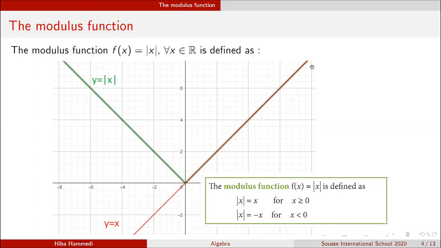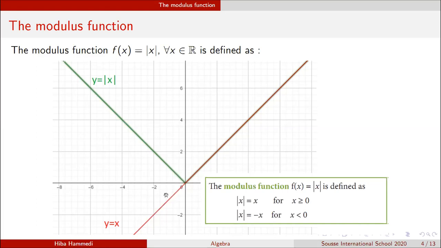Well, I start by plotting the function y is equal to x, so this straight line here. And then I know that for all x more than 0, mod x is equal to x because it's a positive number. So this is part of the function mod x. Now for x negative, for x less than 0, we know that mod x is equal to negative x. It's because negative x is a positive number here, right? Since x is a negative number, negative x is a positive number.